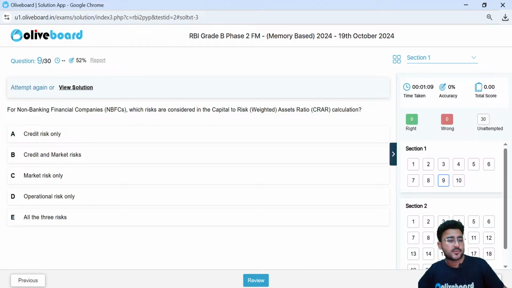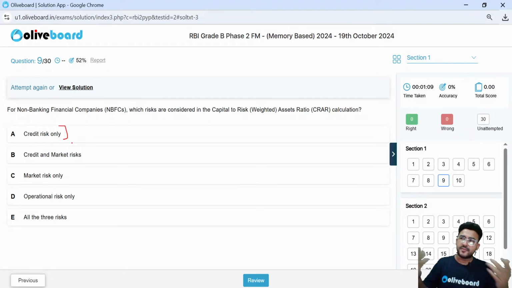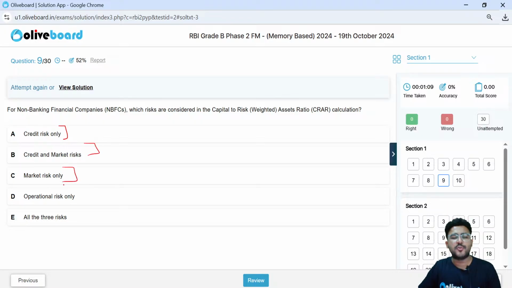Here the correct answer will be, guys, look, what are the options? Credit risk only. What is credit risk? Let's suppose I have given a loan. Now what if I don't get my money back? That's a kind of credit risk which I am facing, right? There is credit and market risk. What do you mean by market risk?